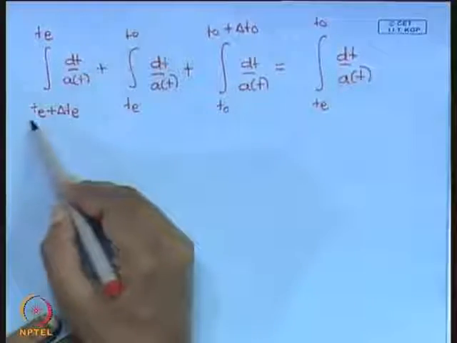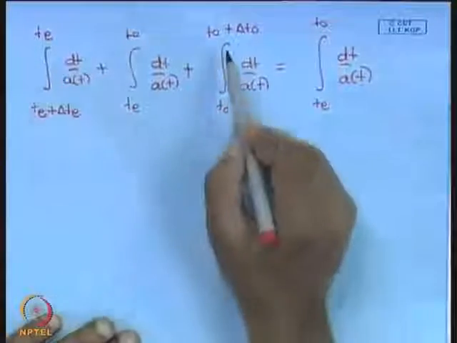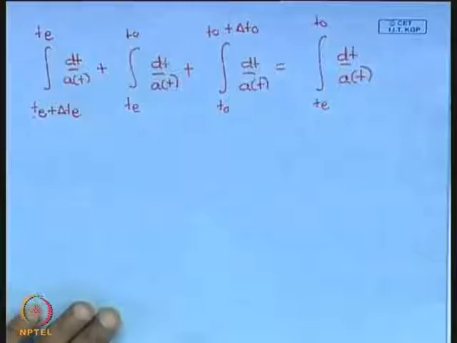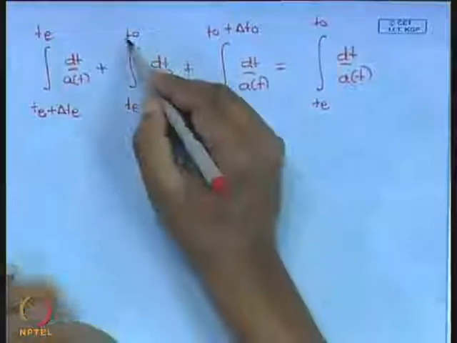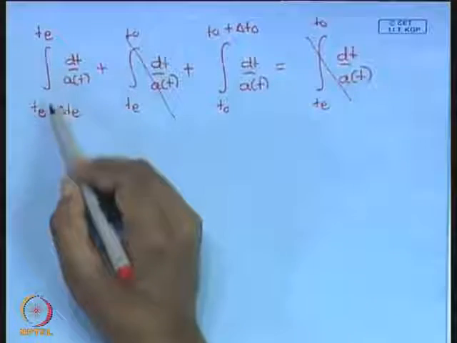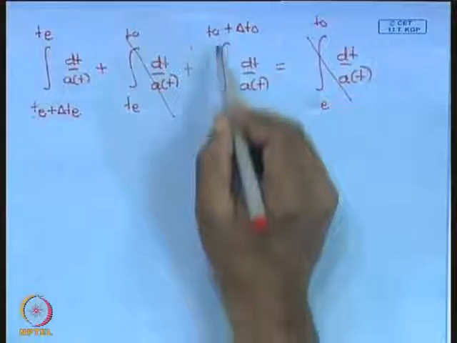The limits of the integral are still from t emitted plus delta t emitted to t observed plus delta t observed. I have broken it up into these three parts, and you can see that this part exactly cancels with this. So we are led to the relation that this integral should be equal to this.